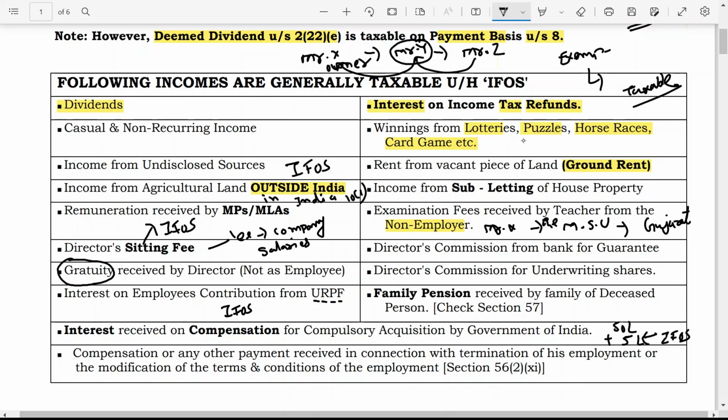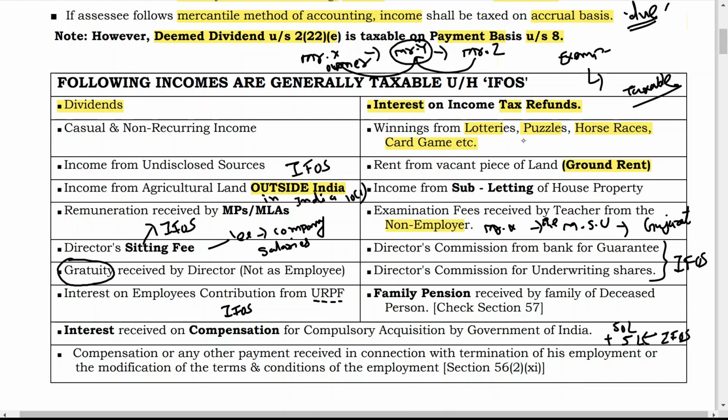Now, directors' commission from a bank for giving guarantee, and directors' commission for underwriting shares. These both are income from other sources. Now, family pension received by the family of a deceased person, check section 57 also. That we will discuss later on. But right now, if any family pension is received by the family of a deceased person, deceased meaning after the death of the person, whatever family pension is received by that family member is also taxable under the head income from other sources, but we have to refer to section 57 for that, which we will discuss in the coming videos.